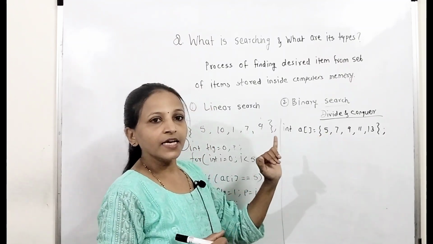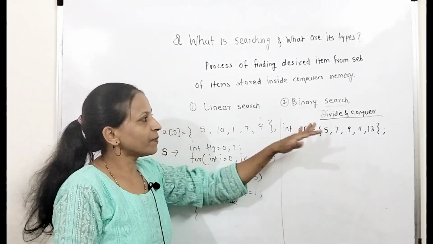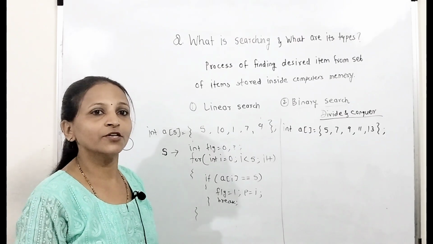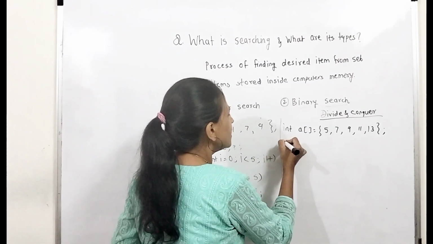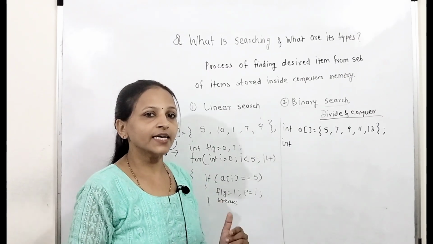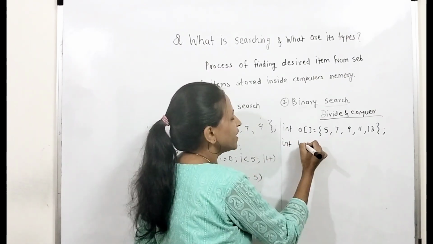See, this is an array. Suppose the array is not sorted, then you have to first sort it, then you can apply this binary search. Linear search you can directly apply. There is no need of sorting. Now, here we will declare three variables. Actually, we have to consider the index here. The first is the index of the first element. Let it be the beginning index.